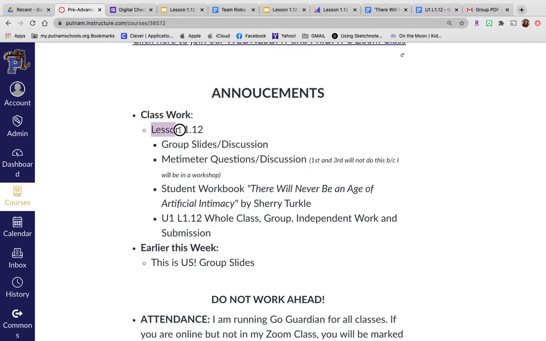Announcements, we're going to be working in lesson 1.12. We have group slides with a discussion, but obviously I won't be here to do the discussion with first and third. I'm going to do a Mentimeter questions and discussion. I'm going to show you what that looks like first and third, but again, you will not do this because I will not be there. I'll be in a workshop. But you can work in the student workbook.